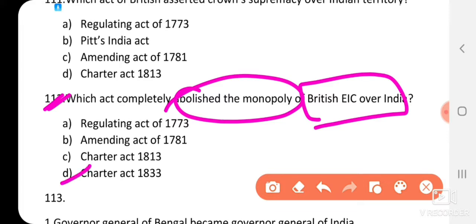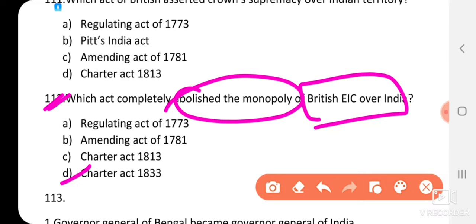Okay. So after Pitt's India Act 1784, Charter Act 1793 came, which extended the monopoly of the company for another 20 years. Then after 20 years of Charter Act 1793, Charter Act of 1813 came.